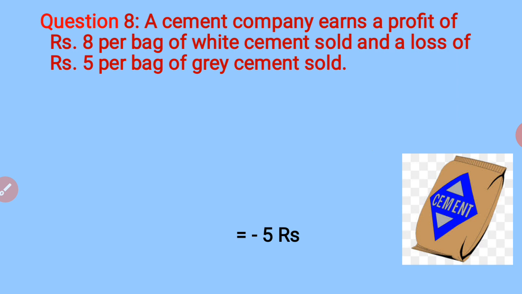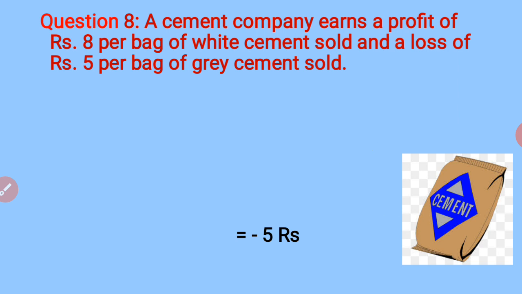Now here there is a company which is making and selling the cements, and the company has two types of cements. In one kind it is gaining, having a profit, whereas in the other one it is getting some loss.